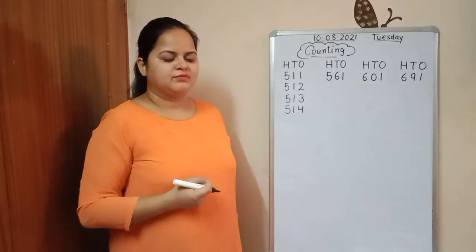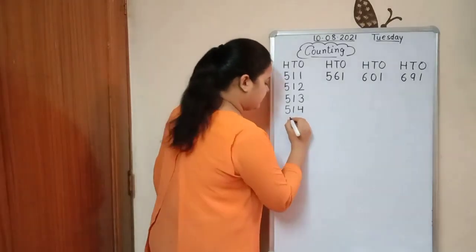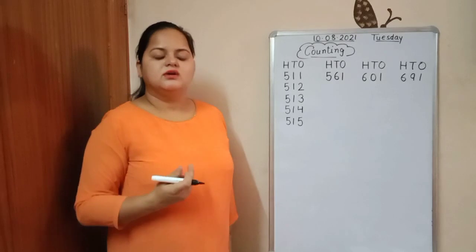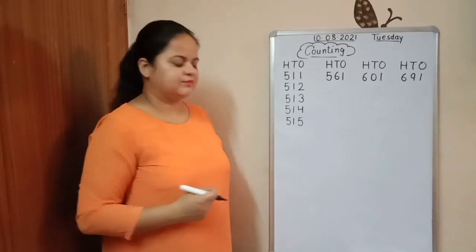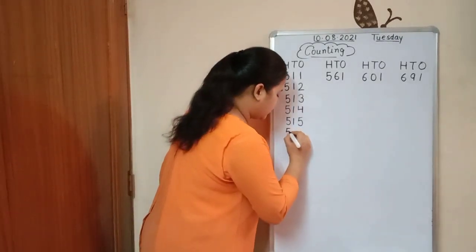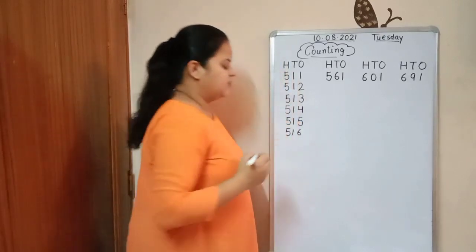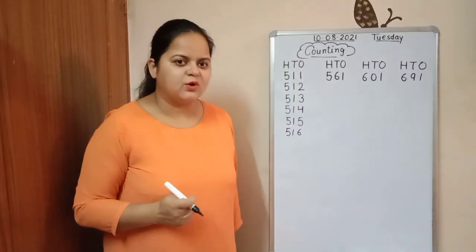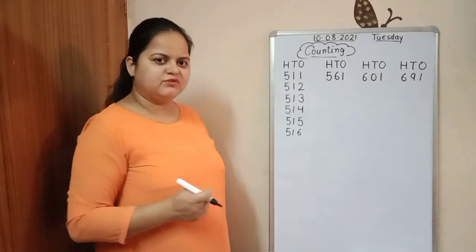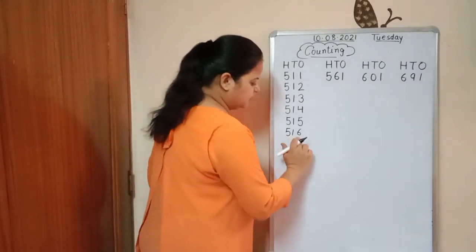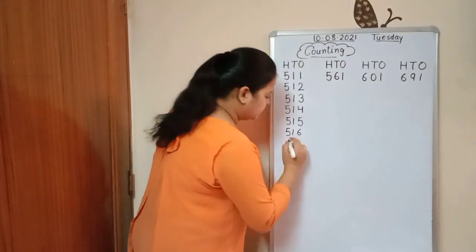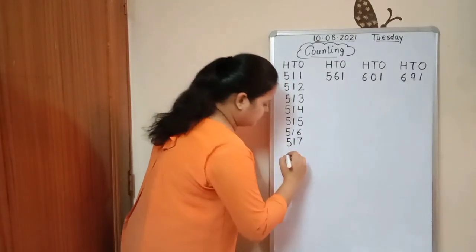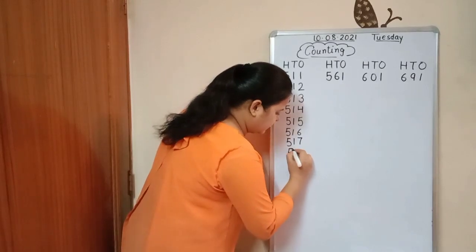515, 516. Yes, you are all very intelligent. You are doing very fast. Very good. 516. Next number is 517.